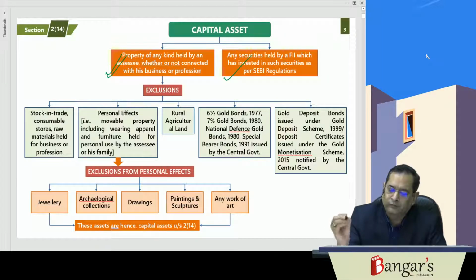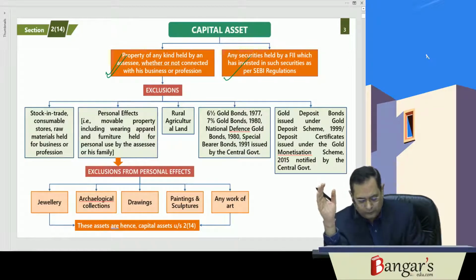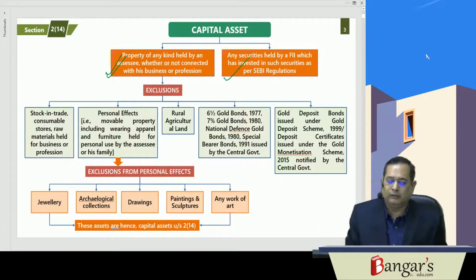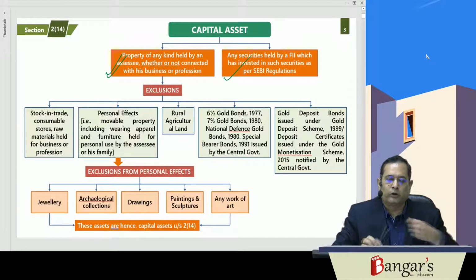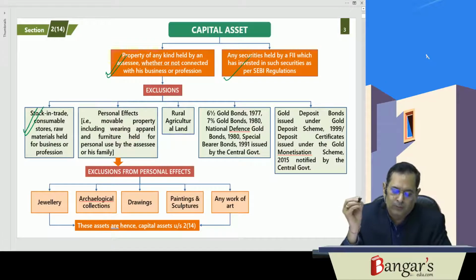And the second one is the securities which are held by FIIs. Securities which are held by FIIs are also a capital asset. It is property of any kind. It may be connected with the business or it may not be connected with the business, which is held by the assessee. But it does not include stock in trade, consumable stores or raw materials held for the purpose of business, except